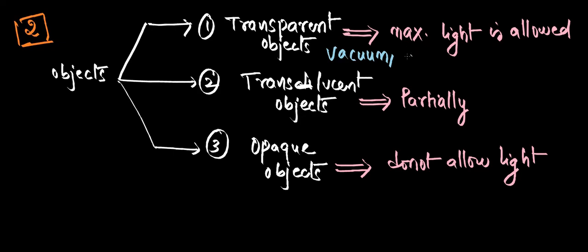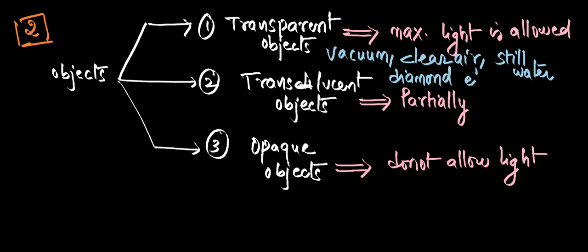So I'll just mention clear air. Clear air is an example of transparent object. And when you take water, still water, distilled water. Still water means there is no disturbance, there are no other impurities. You can take even diamond, etc. These are the examples of transparent objects.